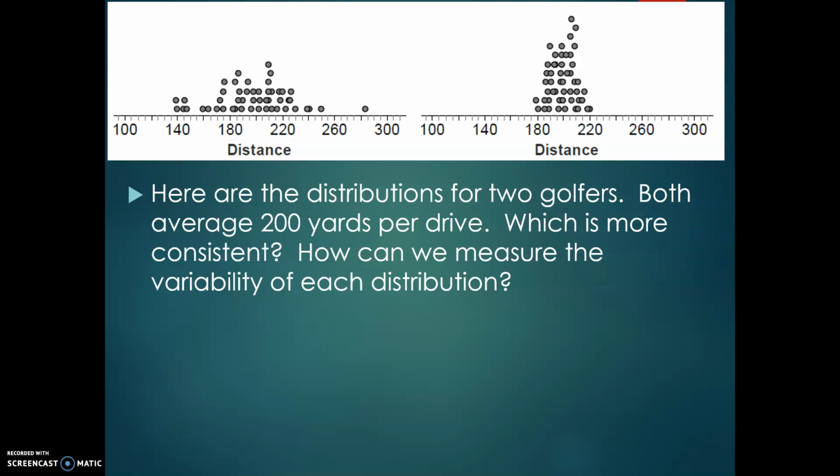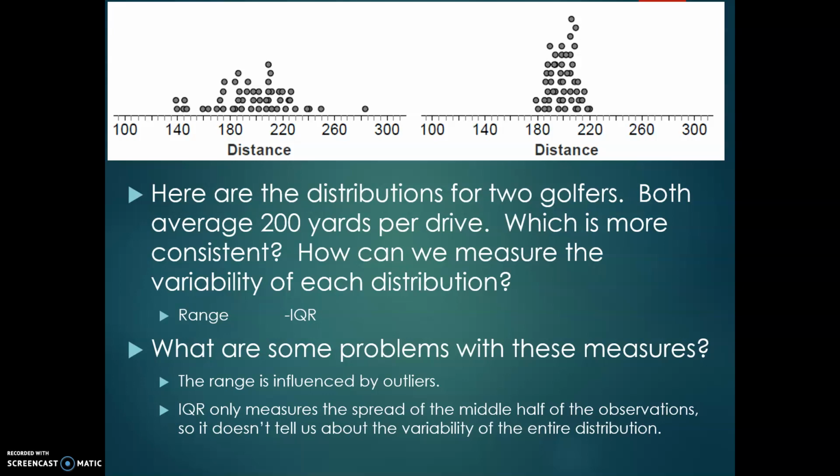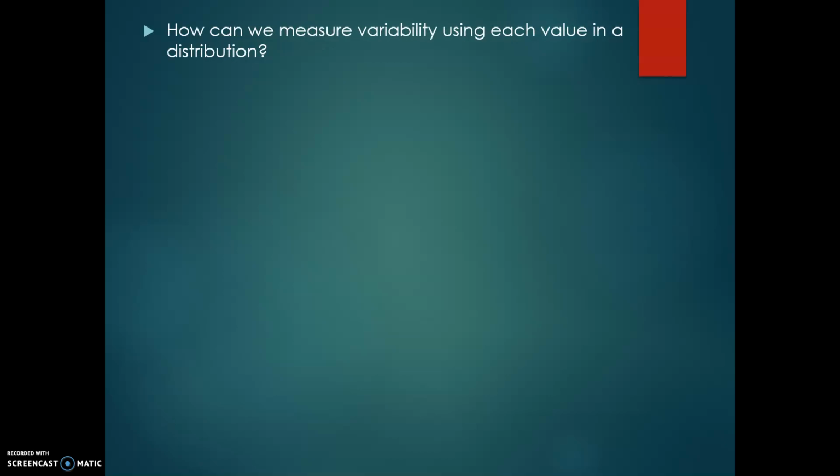So how can we measure the variability of each individual distribution? We want to look at each point in that. In the past, we've looked at range and the interquartile range, but there are issues with these. With the range, we have the problem of outliers, which are going to have a massive impact on that range. And when we look at the IQR, that only looks at the middle half of the data. That completely ignores the bottom 25% and the top 25%, so you're really only looking at half your data. So we need that individual point variability that I was talking about in the last slide.